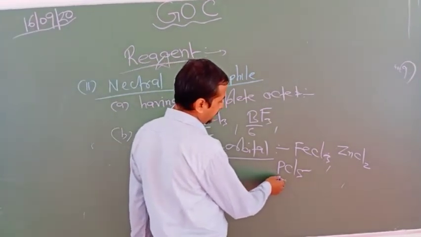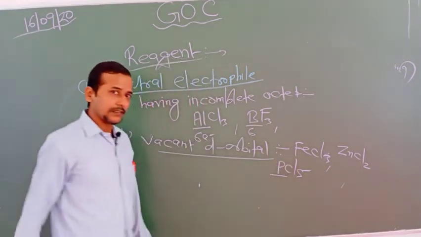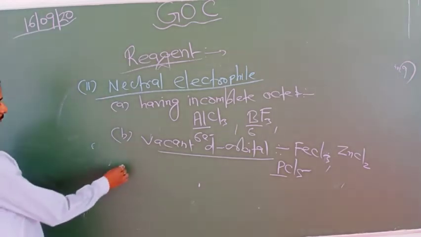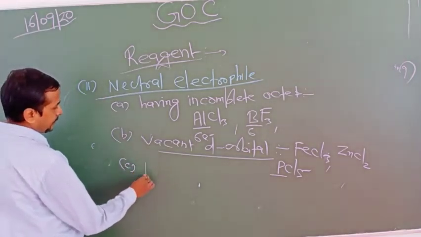PCl5 also has vacant d orbitals, so that's why they can also work as electrophile. Now third, free radical.